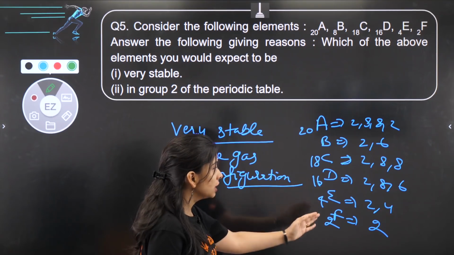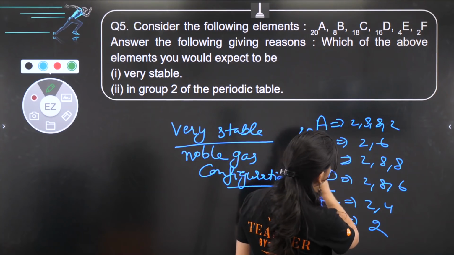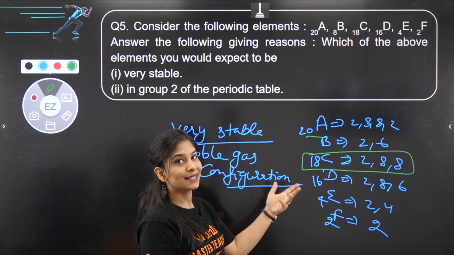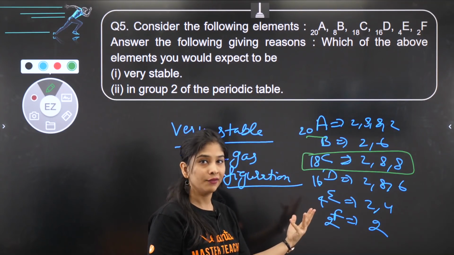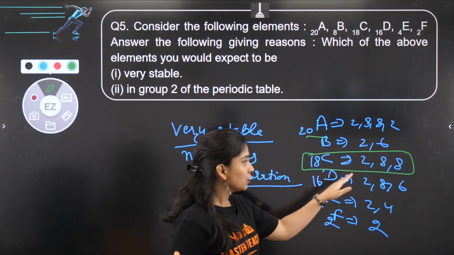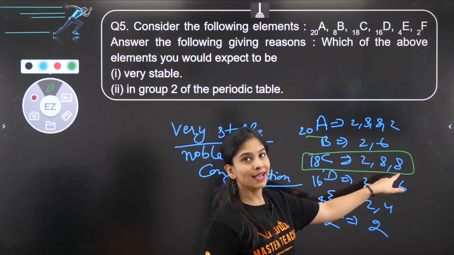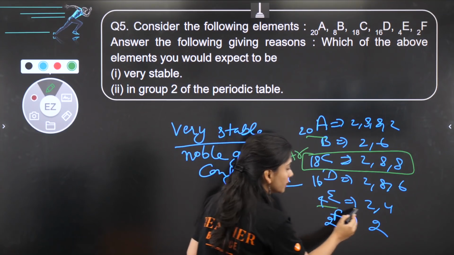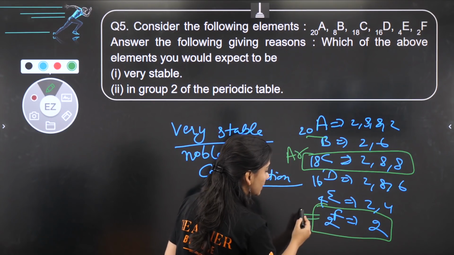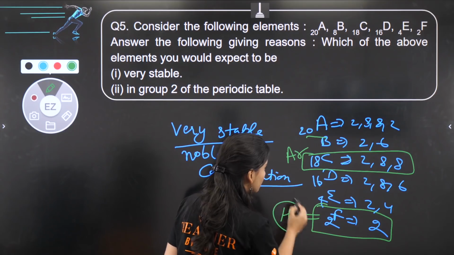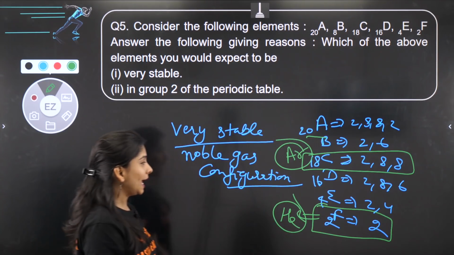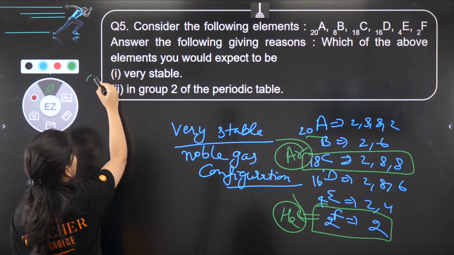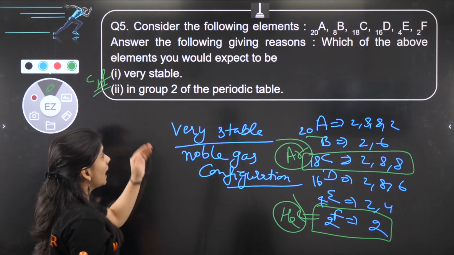So if I look for all the configuration, yes, this is not carbon, C is basically just a random alphabet they have given to it. So 2, 8, 8, which element is this? Argon. Obviously stable, and this 2 electron, that is helium. Noble gas configuration, right? So F and C are those 2 elements which are very stable, and